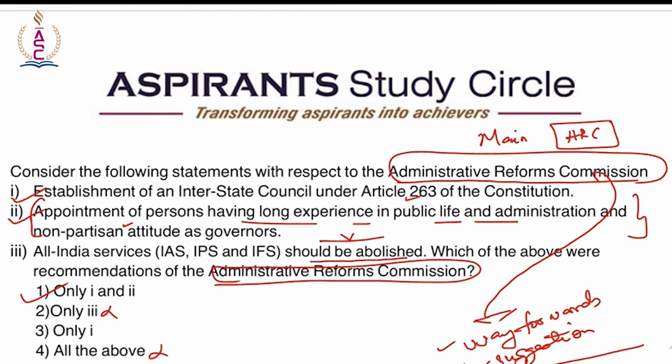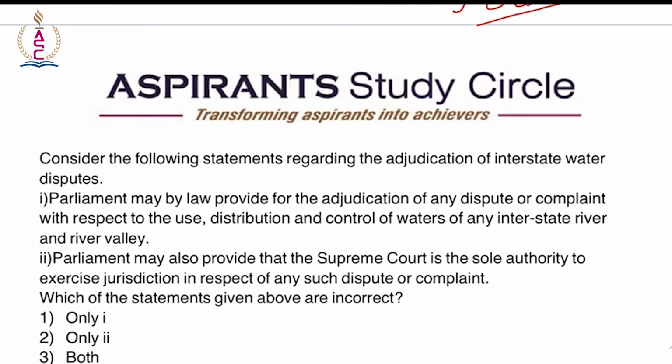So moving on to the next question. Consider the following statements regarding the adjudication of interstate water disputes. Parliament may by law provide for adjudication of any dispute or complaint with respect to the use, distribution, control of waters of any interstate river and river valley. Parliament may also provide that the Supreme Court is the sole authority to exercise jurisdiction in respect of any dispute.